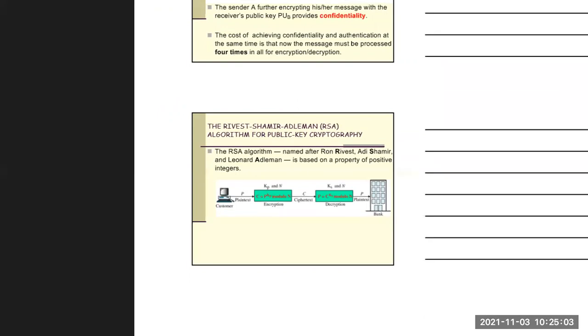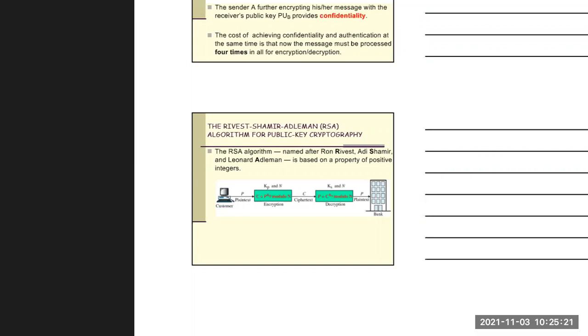Now, this is one type of public key encryption. Now we will see the RSA algorithm. This RSA algorithm follows public key cryptography.